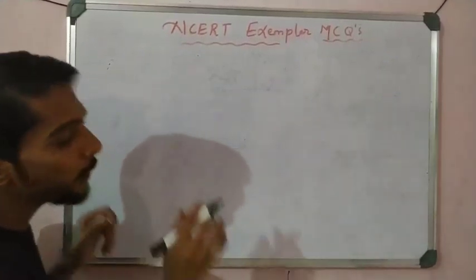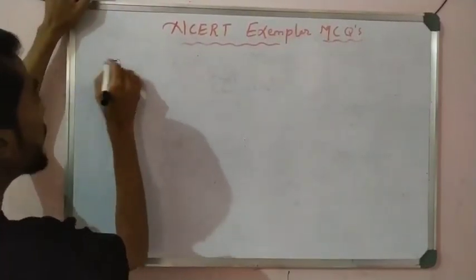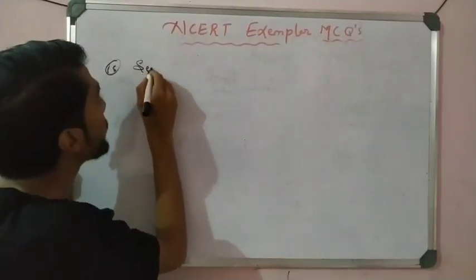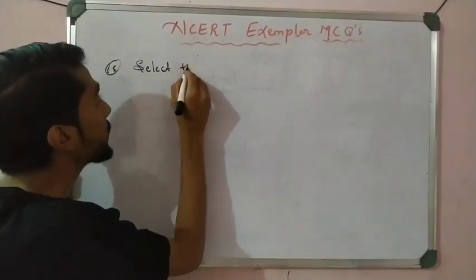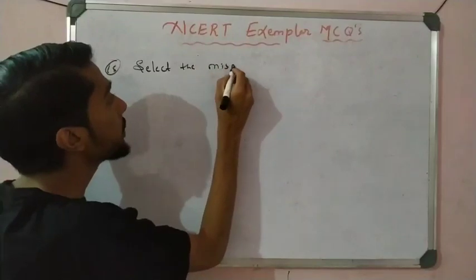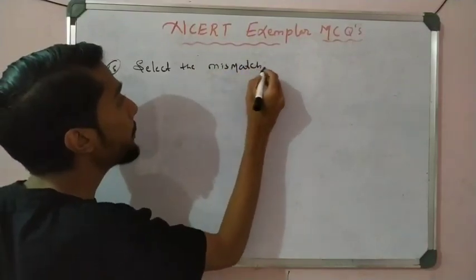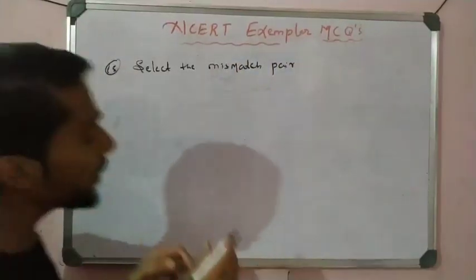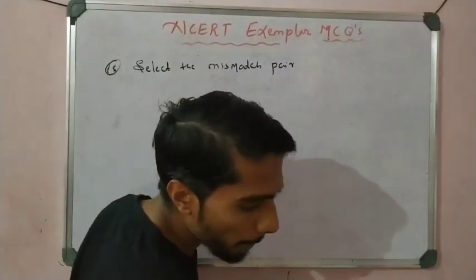Now question number 15, right? Select the mismatch pair. Again a very important question. Such questions are also repeated. Select the mismatch pair.